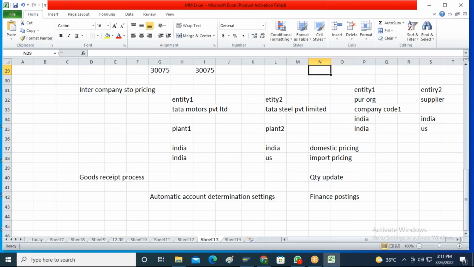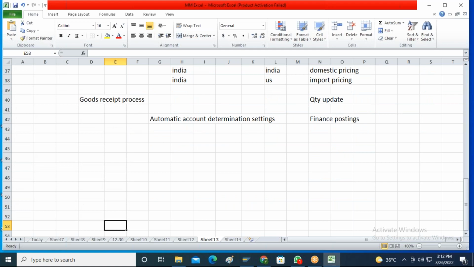Till purchase order, it is an individual document. There is no integration, nothing is happening in the back end. It is a simple one document you are creating, that's it. It does not have any implications on the finance module or any of the other modules. But when the goods receipt process comes into the picture, there will be implications in the inventory management, and there will be an automatic account determination in the finance module.